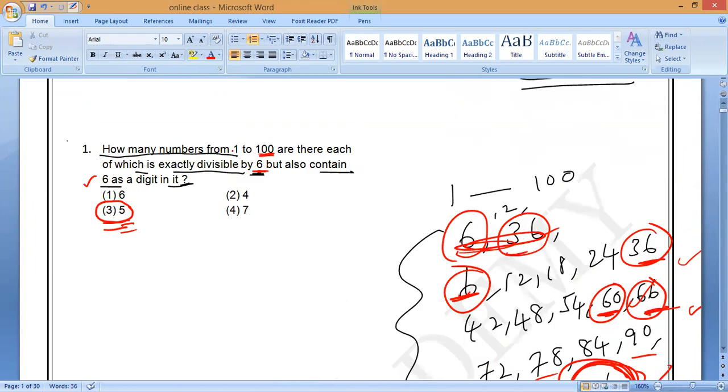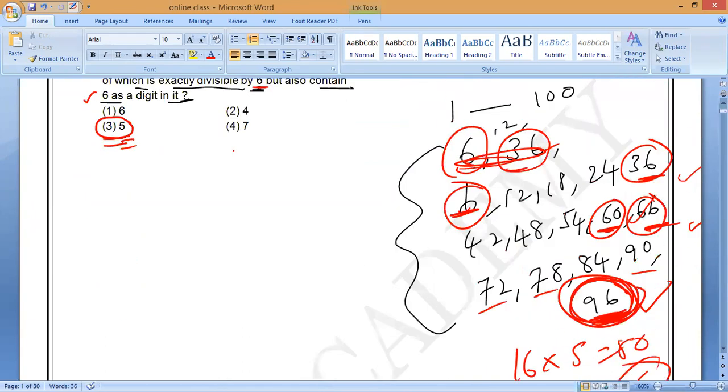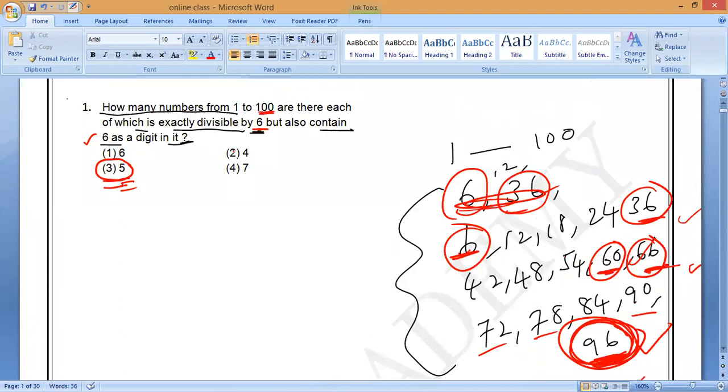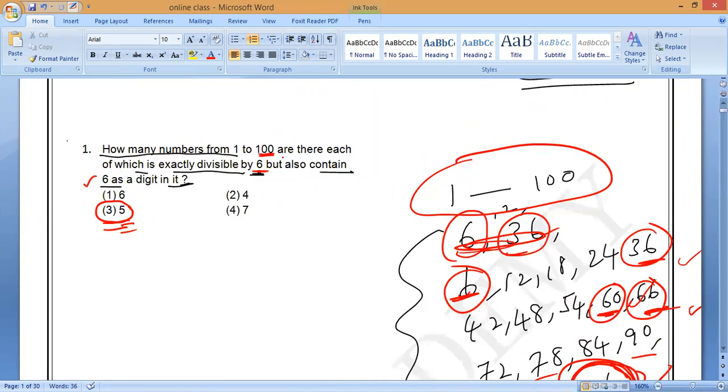Is it okay, all of you? Sir, there will be more than 5 also, no? From 1 to 100 only, they are asking. From 1 to 100, how many numbers are divisible by 6, but that number also should contain 6? That is what they are asking.